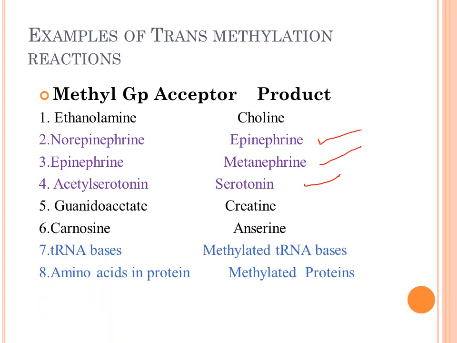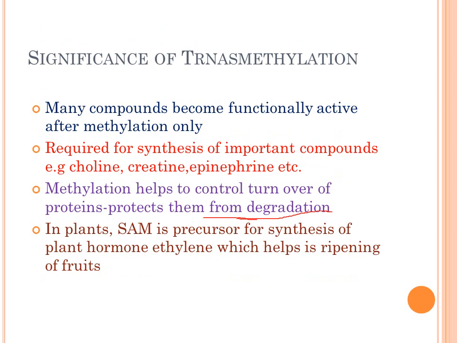Then a number of other examples involve synthesis of creatine, which is again a high energy compound. Then formation of methylated tRNA bases, and also methylation of various proteins. So this is the first role of methionine, transmethylation reaction in the form of S-adenosyl methionine. By this transmethylation reaction, S-adenosyl homocysteine is going to be formed. What is going to be its fate, we are going to discuss.